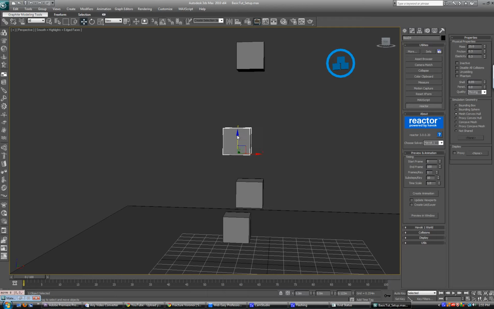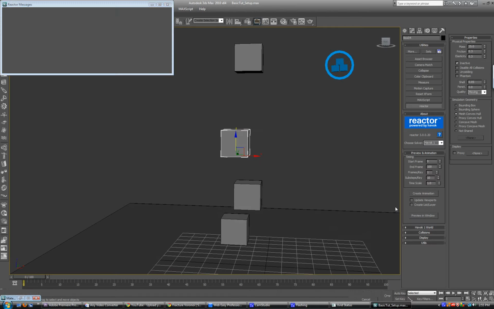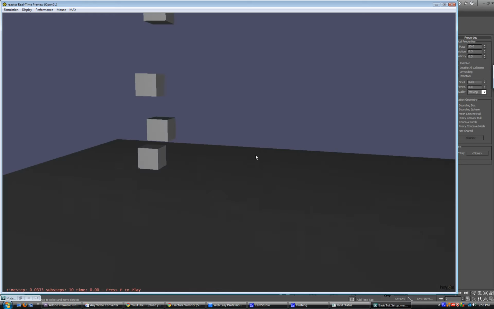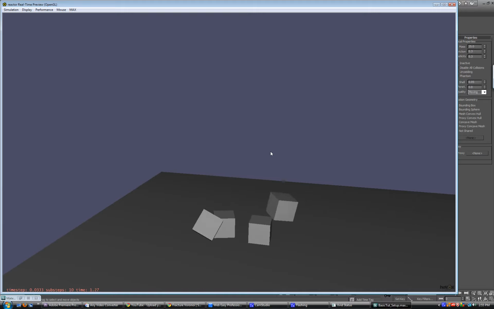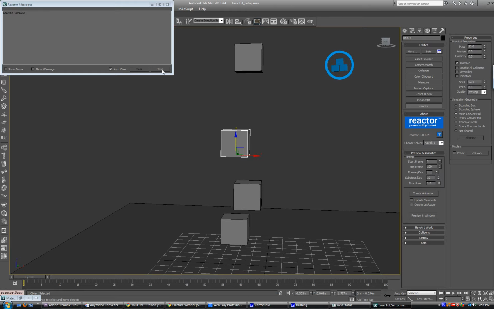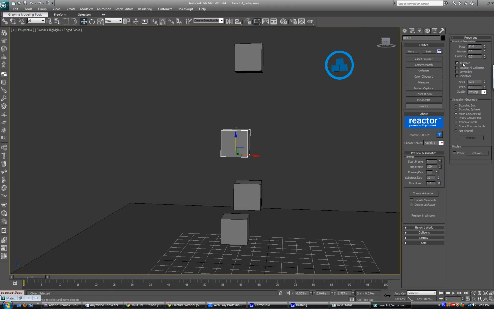Right now, if I take this box and click the inactive checkbox, basically what inactive does is it takes your rigid body and says that it's inactive, and it won't calculate any of its physics until another rigid body collides with it. If I preview this animation with the second box in inactive mode, you'll see that this box right here will not move until this top box falls and hits it. That's exactly what I wanted. Perfect. I'm going to exit out and take off inactive.